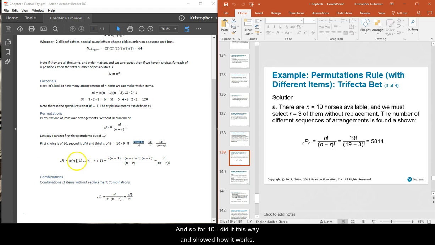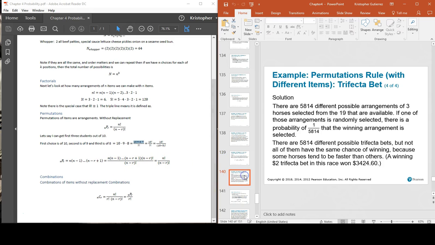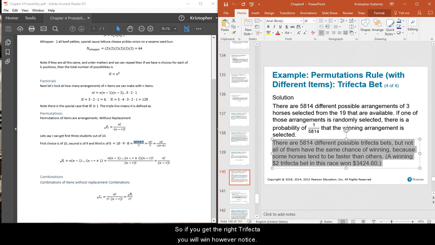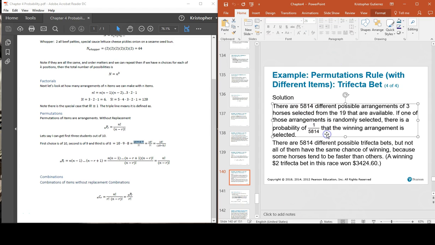And so for 10, I did it this way, and then I show how it works here in general. A $2 trifecta bet would win $3,424.60. So if you get the right trifecta, you will win. However, notice that the odds of that happening are 1 in 6,000. Probably not going to do any good. On the other hand, $2 will buy a soda outside of class. Not a card, because cards don't work in those machines.